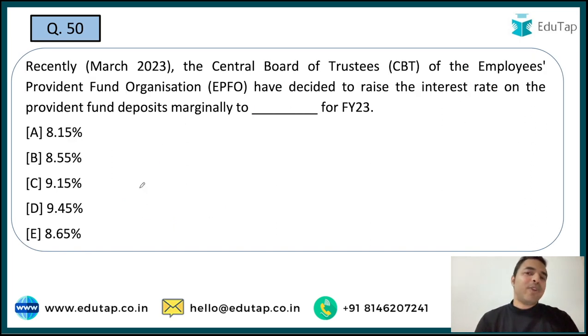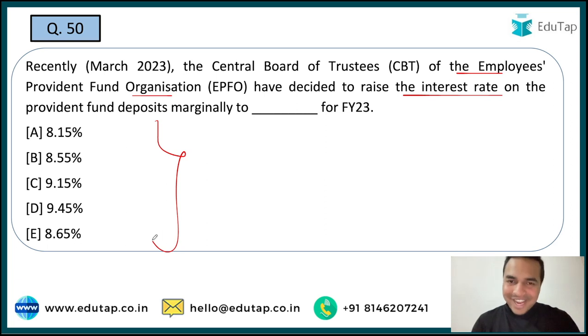Now guys, we are moving towards the last question of our today's session, which is here on the screen, and the question is: the Central Board of Trustees of the Employees Provident Fund have decided to raise the interest rate on the Provident Fund deposits marginally to what percent for fiscal year 23? So guys, this is the last question of today's session, and I want all of you to answer this question correctly in the comment section.